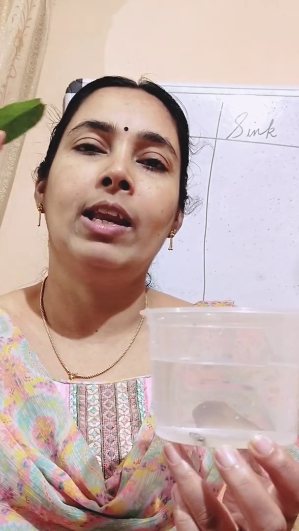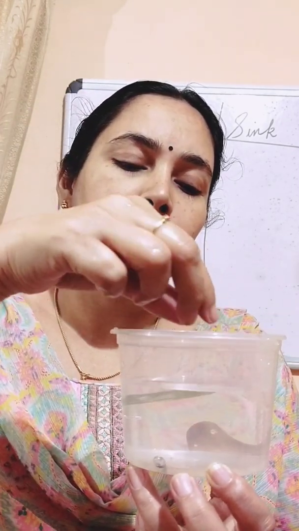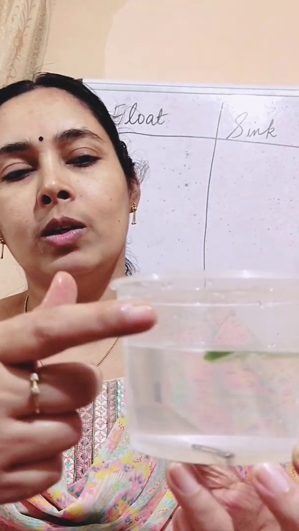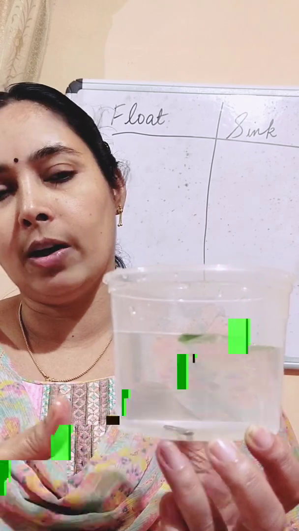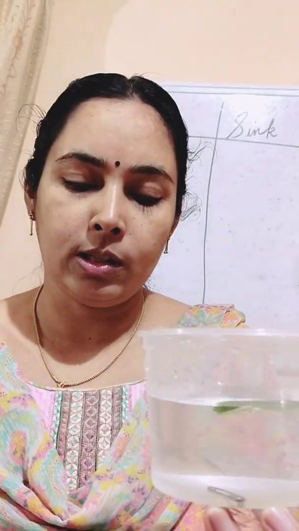Then I have a leaf with me. What happened to the leaf also? The leaf also is not sinking to the bottom of water. It floats on water. So the leaf is floating on the surface of water.